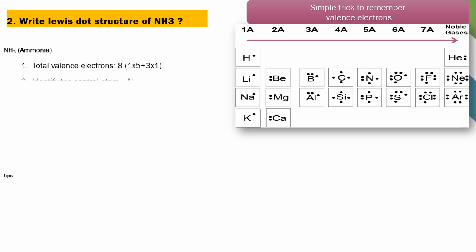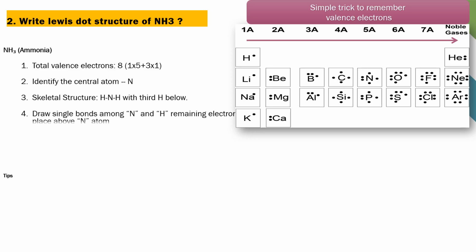Next, identify the central atom. If you don't know the least electronegative atom, just remember that the atom which is single in the molecule is the central atom. So nitrogen is the central atom, and draw the skeletal structure of this molecule. Next, draw a single bond between nitrogen and hydrogen. Here total 3 hydrogen atoms are bonded with nitrogen. So draw 3 bonds between the nitrogen and hydrogen. Now the remaining electrons present in the nitrogen, place above the nitrogen atom.